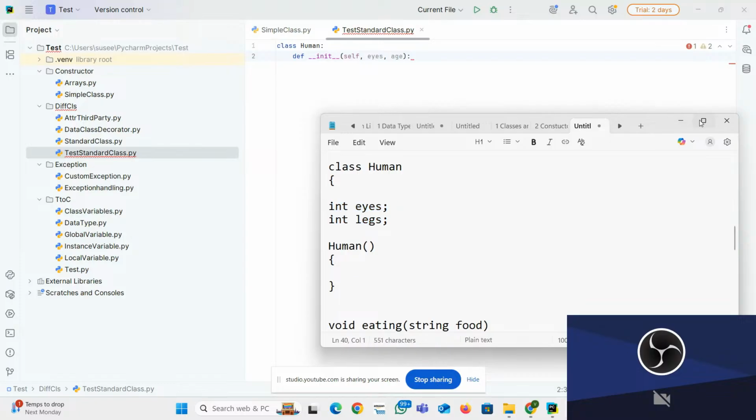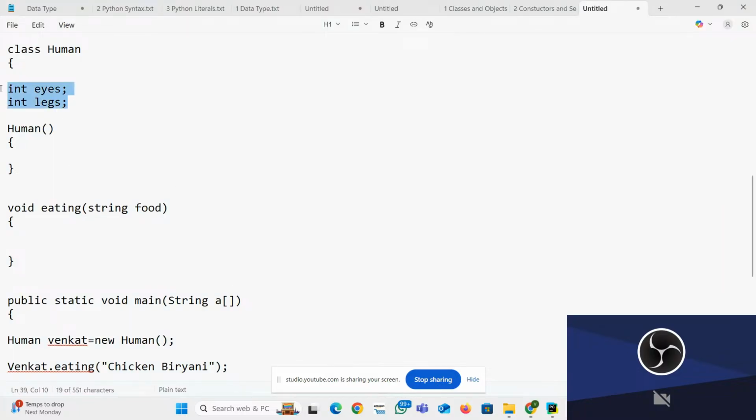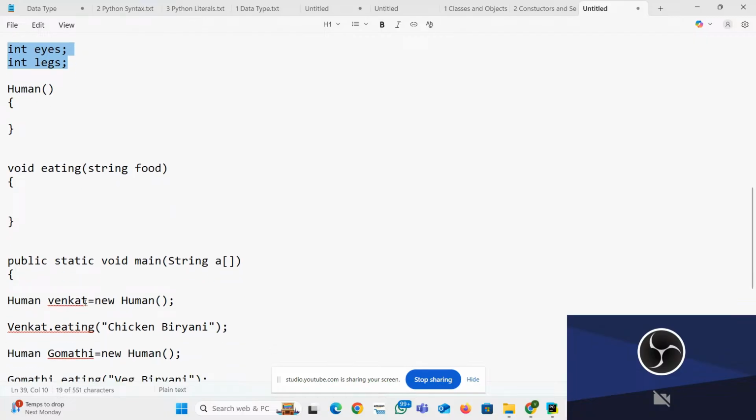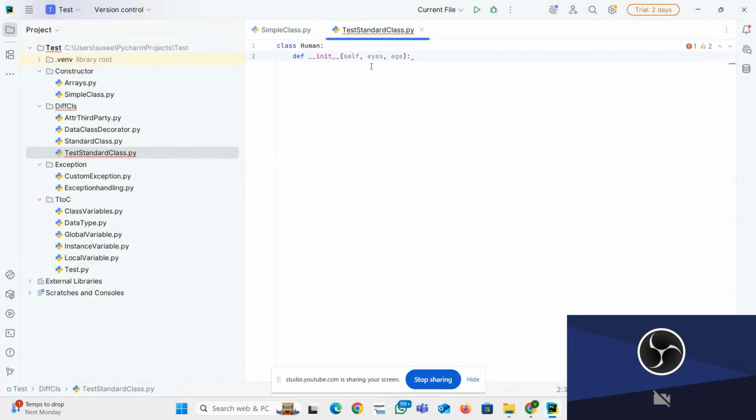Think about this eyes and legs: Venkat has his own eyes, own legs, and Gomati has her own eyes, own legs, right? So this is a kind of instance variable. So what is the use of the constructor? The constructor is nothing but to initialize the instance variables.